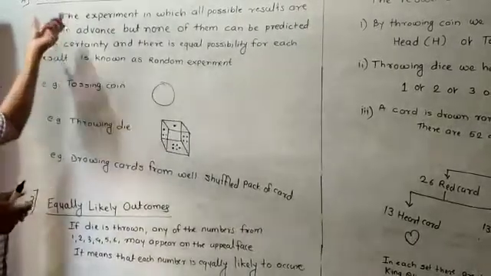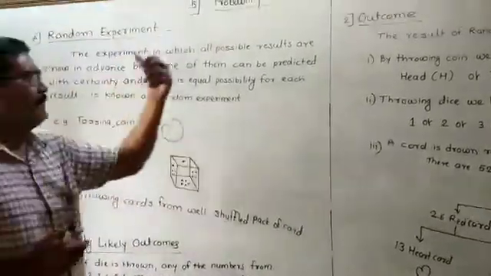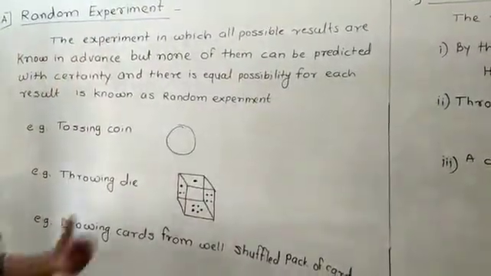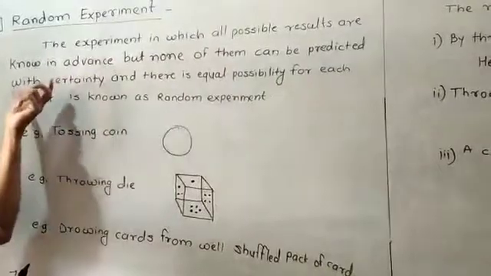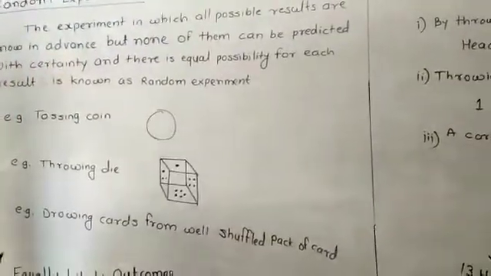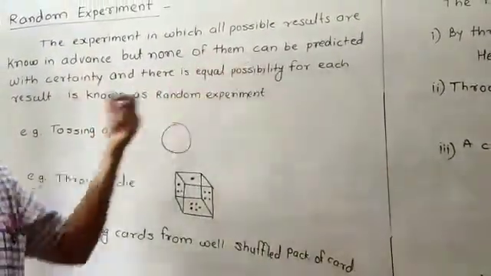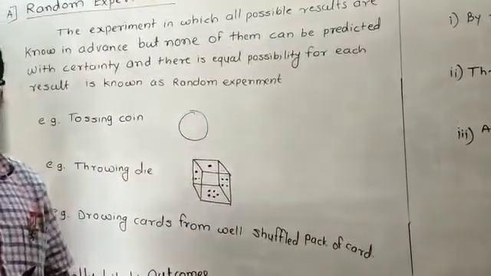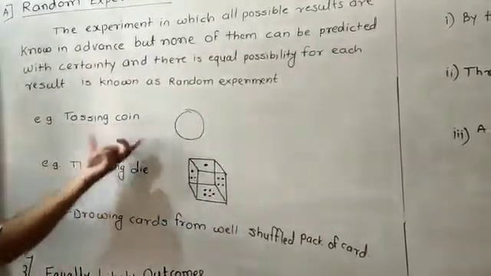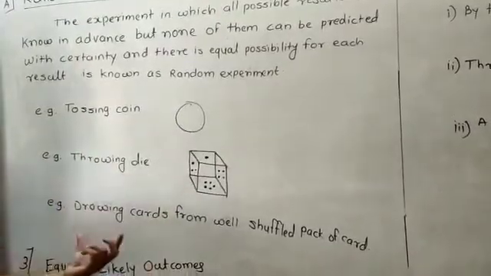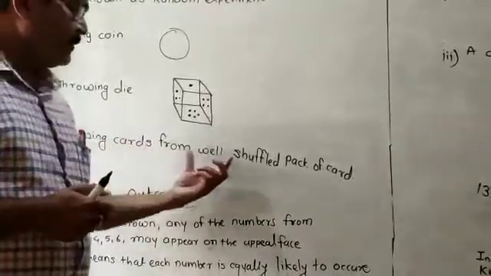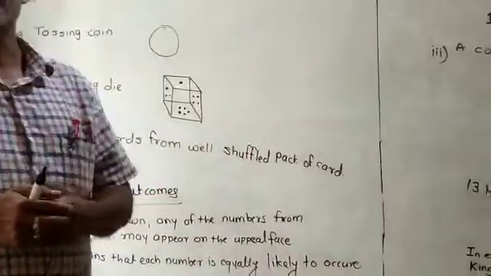So here again I will explain: the experiment in which all possible results are known in advance, but none of them can be predicted with certainty, and there is equal possibility of each result, is known as the random experiment. Everybody understand? For example, tossing a coin, throwing a die, then drawing a card from a well-shuffled pack of 52 cards.